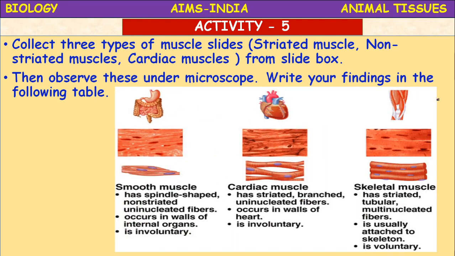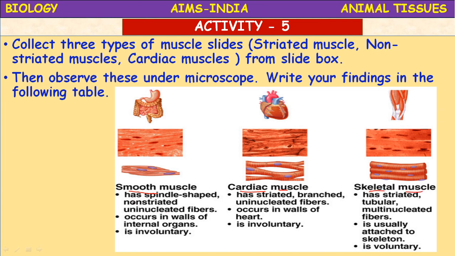A table is given, with serial number, striated muscle characters, non-striated muscle characters, cardiac muscle characters. So here I've given a picture. Smooth muscle, its characters, meaning non-striated muscle characters, and the cardiac muscle, its characters, and the striated muscle or skeletal muscles and its characters are given here.